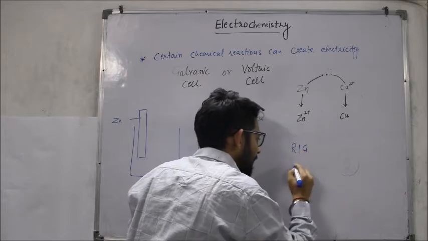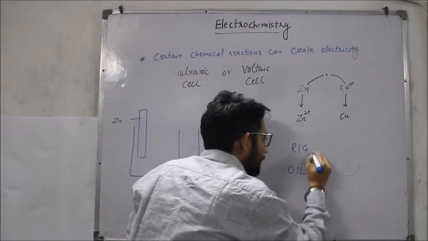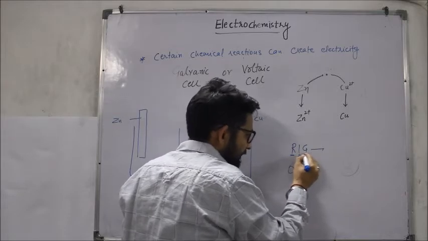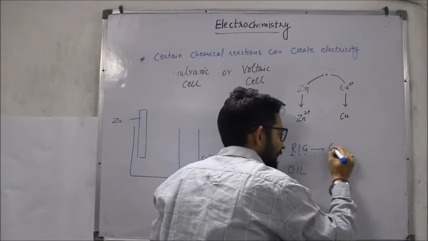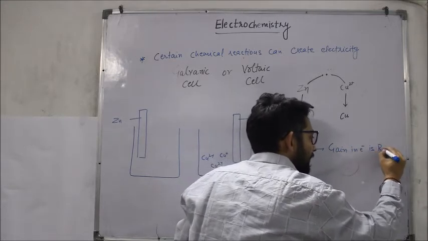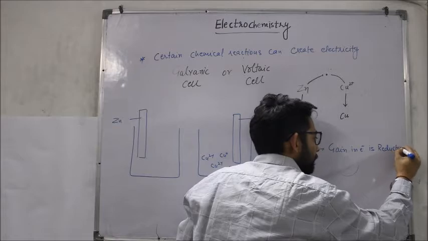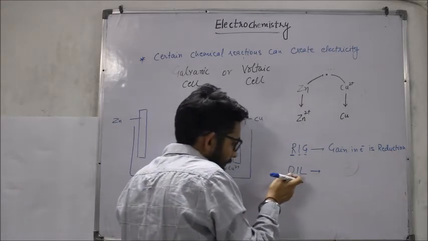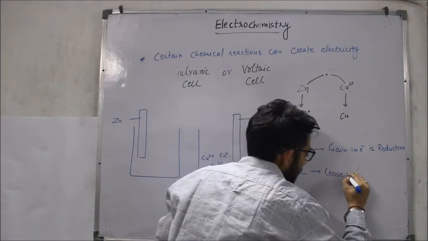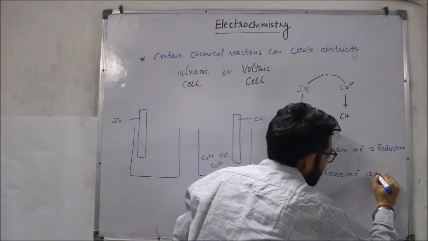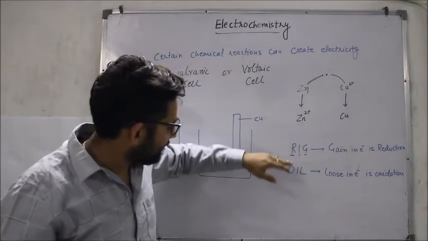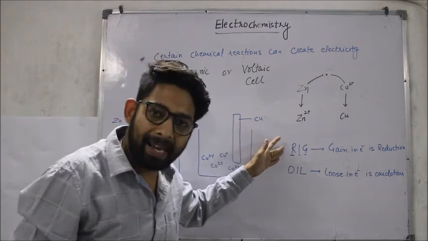First term is rig and second term is oil. Rig means reduction is gain in electron. That means कि gain in electrons is reduction, and oil is lose in electron is oxidation. That is, lose in electron is oxidation. So I guess it is very clear. You just need to remember these two terms, rig and oil.